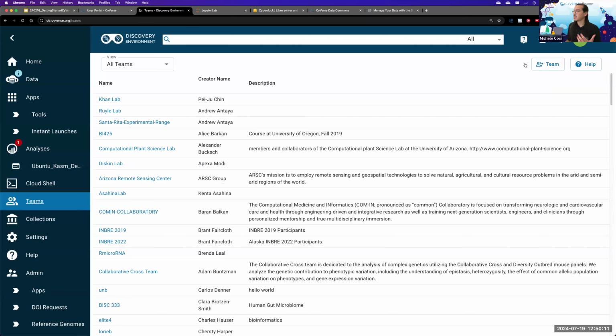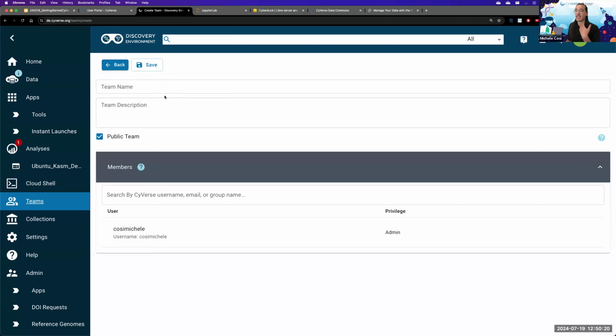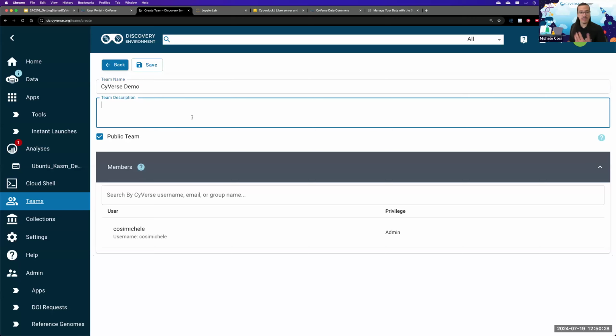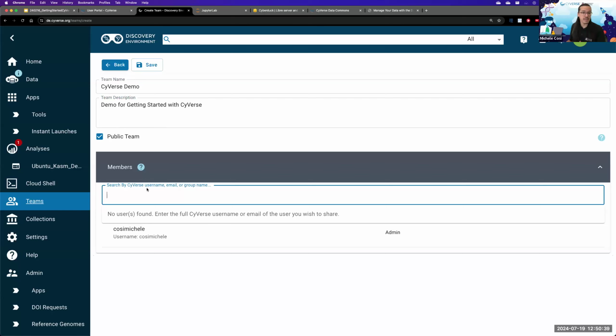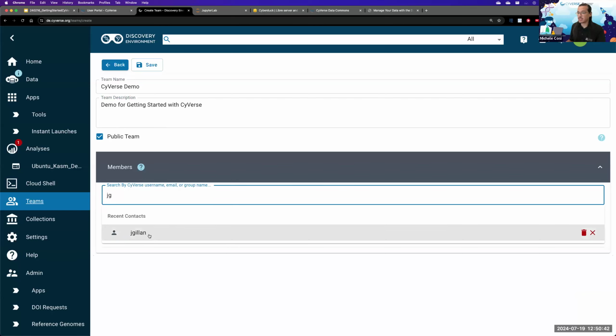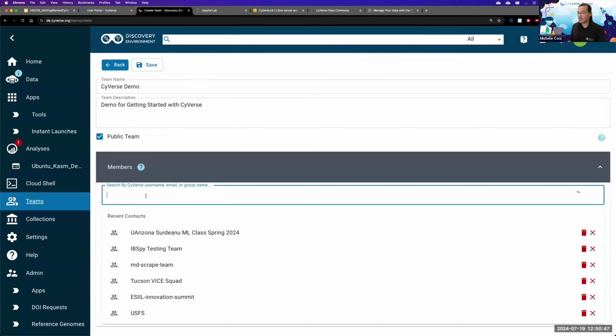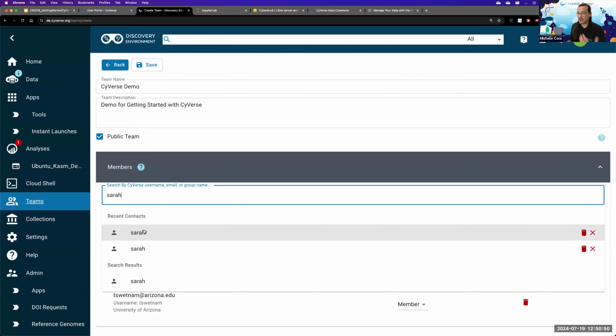So looking at the Team tab, click on the top right where it says Team Plus. And here you can give your team a name, CyVerse demo, give it a description for getting started with CyVerse. And here you can add every member that you require. So Jay Gillen, T. Swetnam, Sarah R.